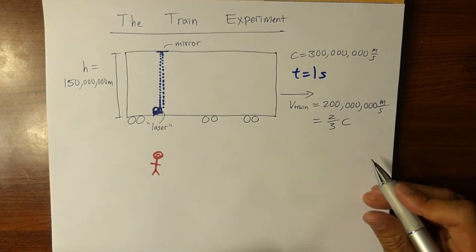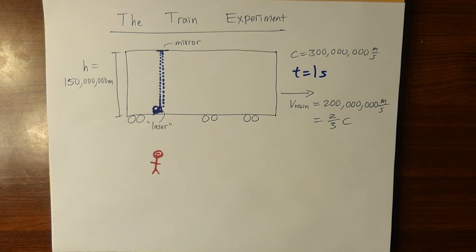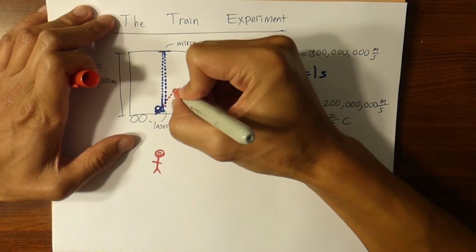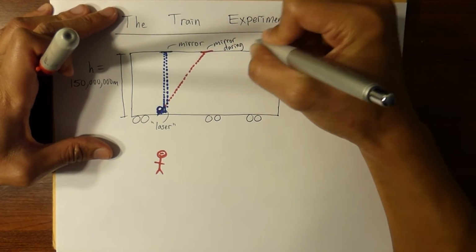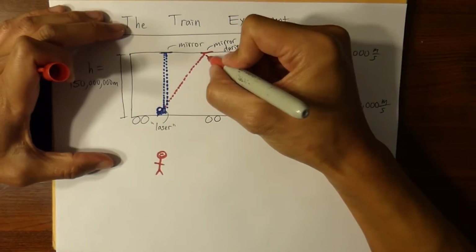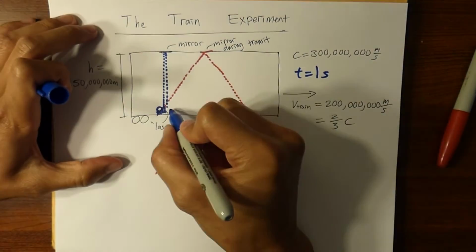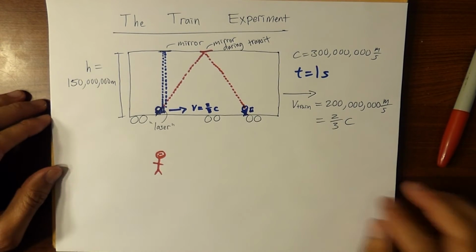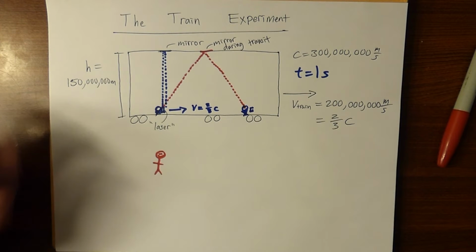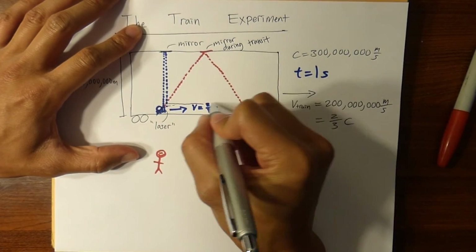So that's really fast. Now, he's not going to see the light go up and down because the train's moving while the light is traveling to the mirror and back down to the observer in the train. So he's going to see the light instead move at a diagonal up towards this now moved mirror and back down to the now moved observer in the train. So that other blue person to the right of the first blue person is the same person after the train has moved so much when the light travels back down.